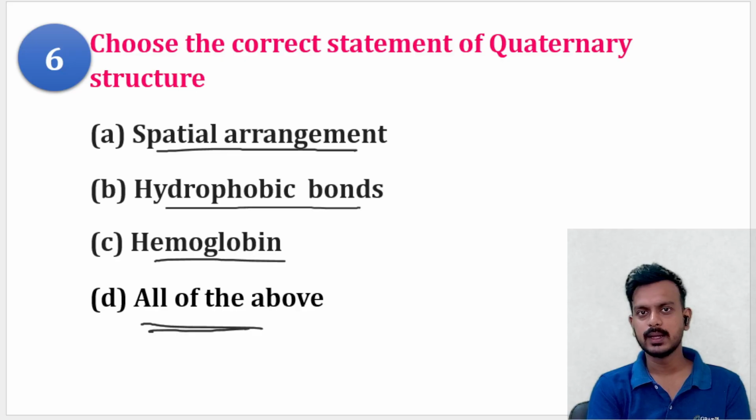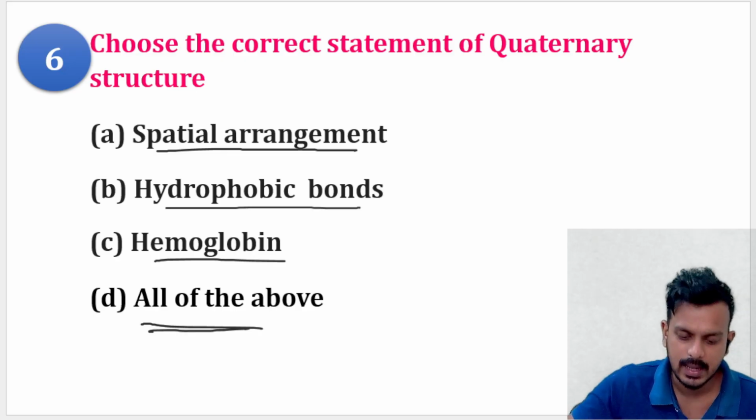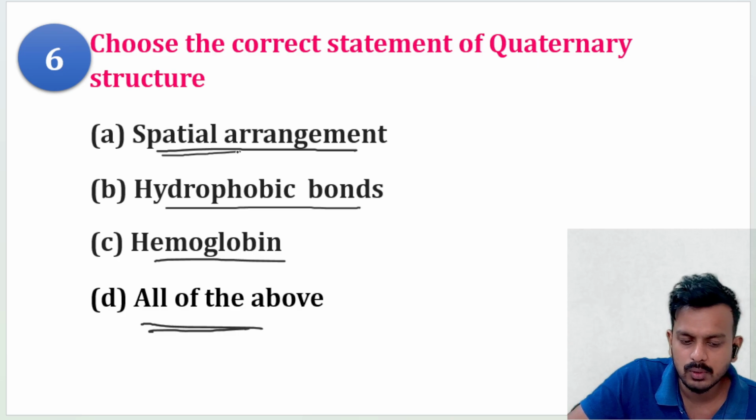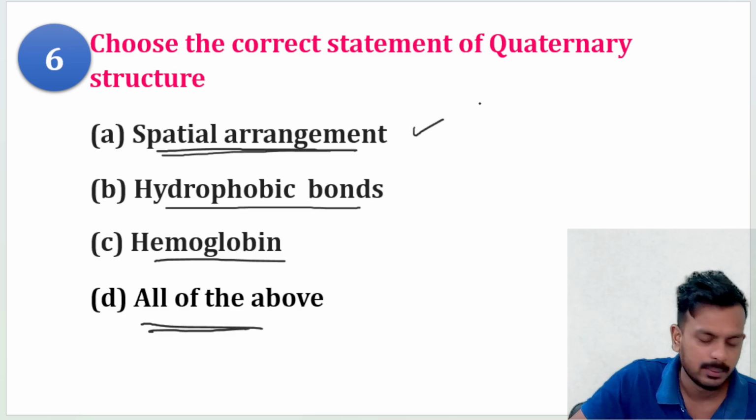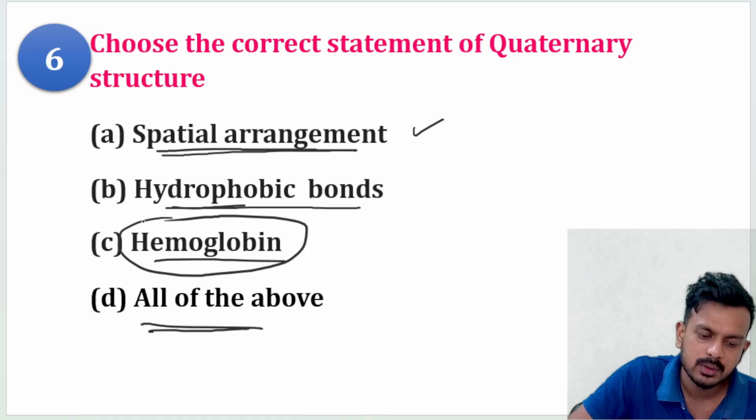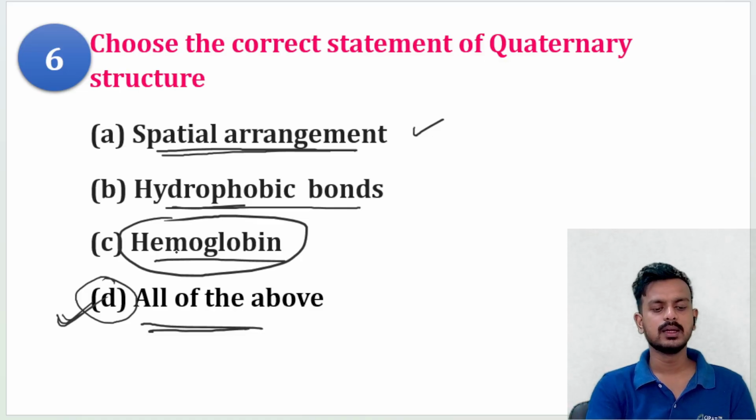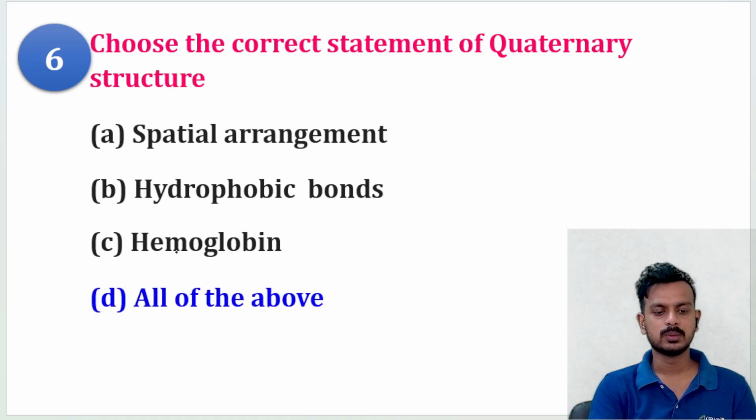So whether it has spatial arrangement or not, yes, it has. It has a spatial arrangement of the amino acid chains. It has hydrophobic bonds. Hemoglobin is an example of this quaternary structure. That's why all of the above will be the correct answer. All points are correct regarding quaternary structure of the protein.